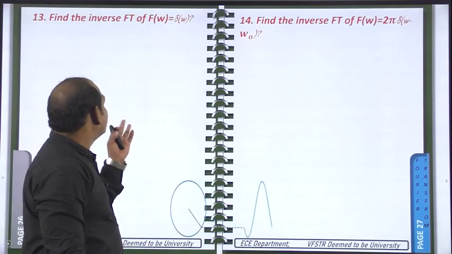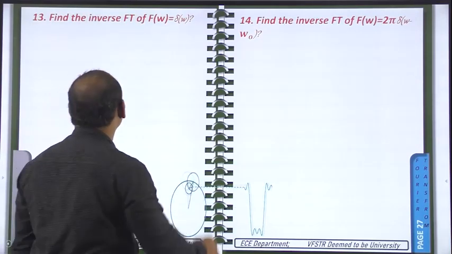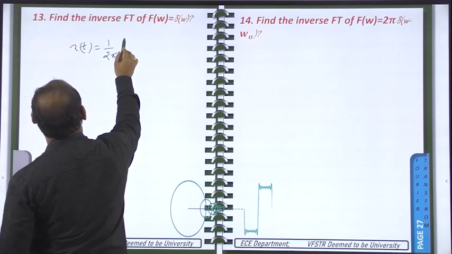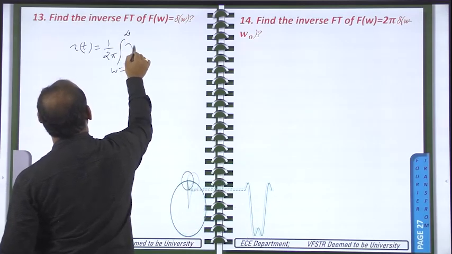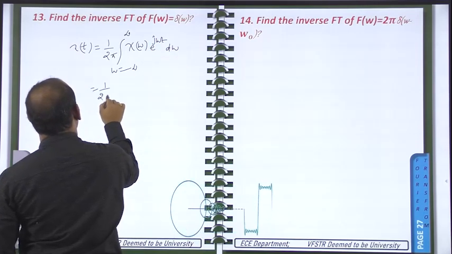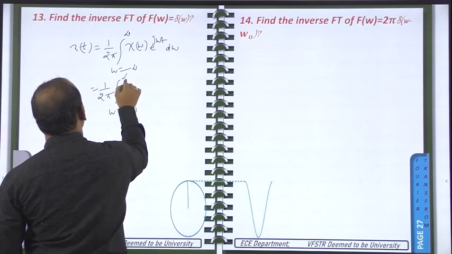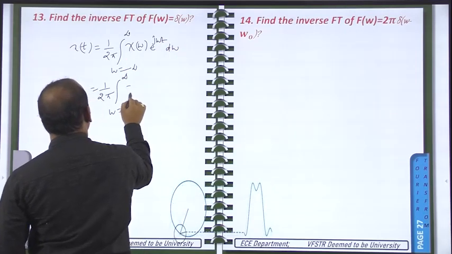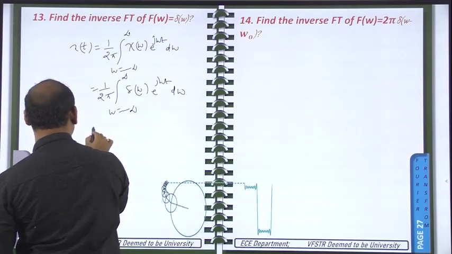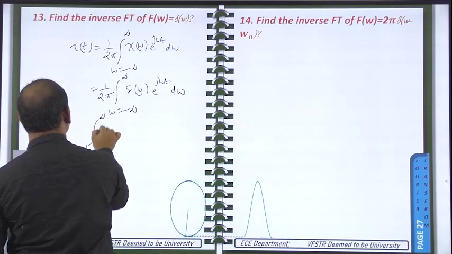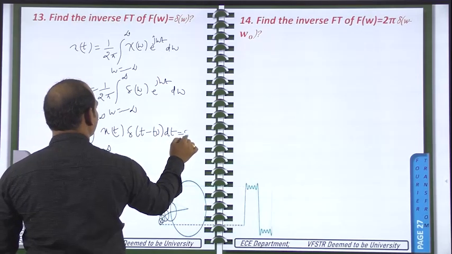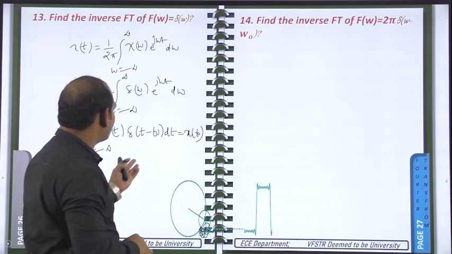Next, find the inverse Fourier transform of del of omega. We have the inverse Fourier transform formula: x of t is equal to 1 by 2 pi integral, omega from minus infinity to plus infinity, x of omega e power j omega t d omega. In place of x of omega we write del of omega, so 1 by 2 pi integral del of omega e power j omega t d omega. This integral looks like integral of x of t del of t minus t naught dt, which is equal to x of t naught.